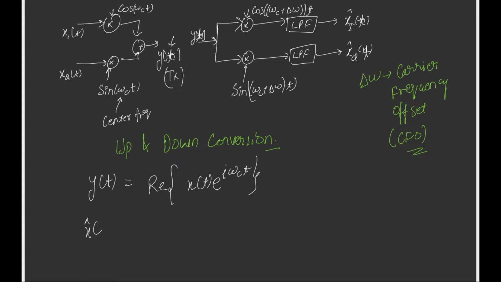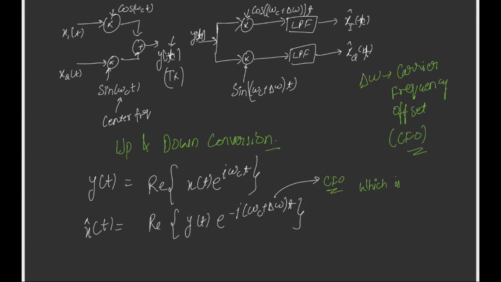And x hat(t) will be the real part of y(t) e to the minus j (omega c plus delta omega) t. Here this term is the CFO, which is actually causing a phase shift in the time domain.